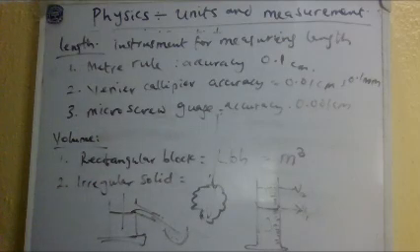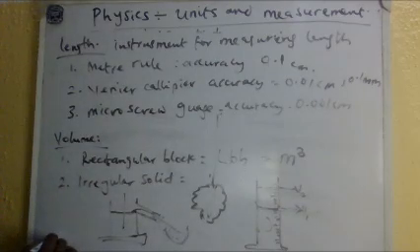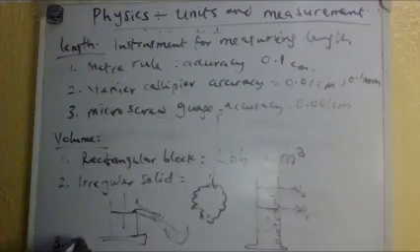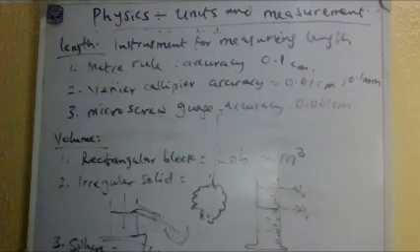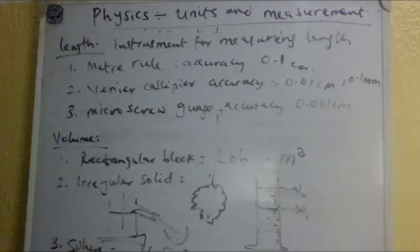Then for things like a sphere, we're talking about volume. For a sphere, there's a formula for it. So the volume of a sphere is 4/3 pi r cubed. Okay, then a cylindrical wire also has a volume.